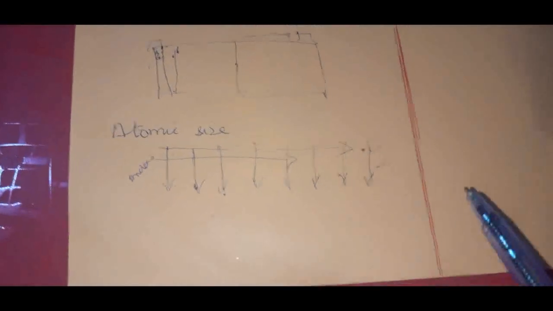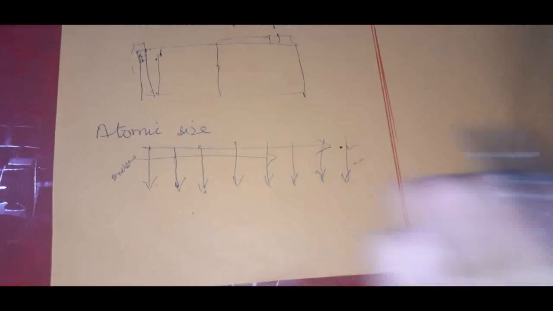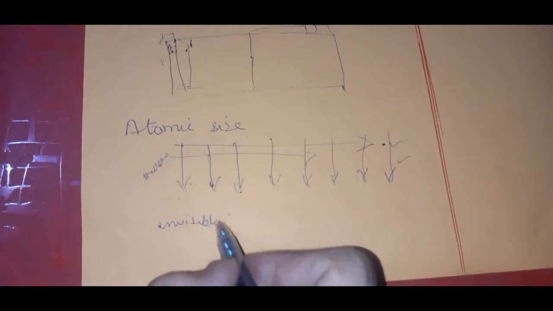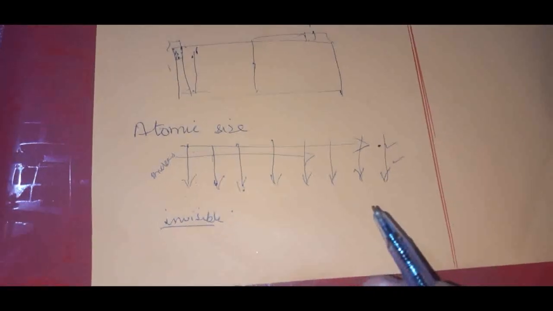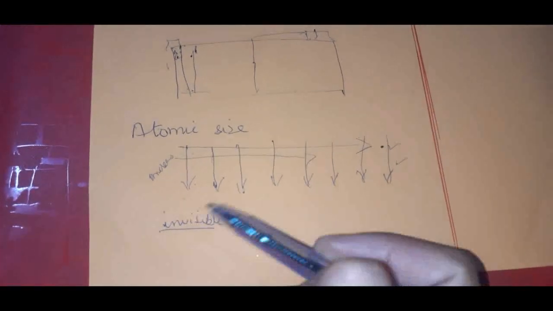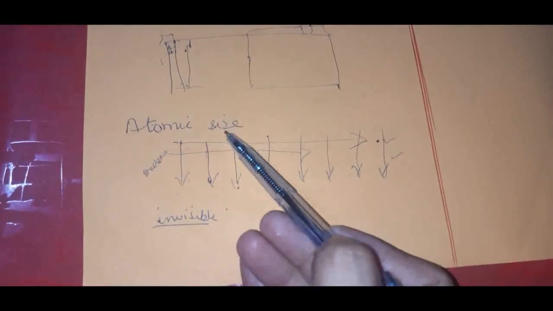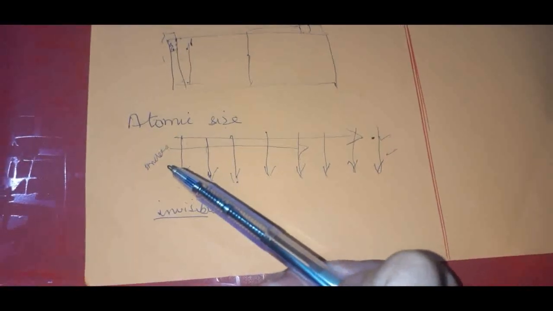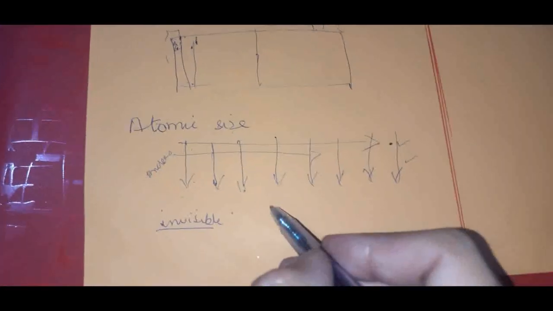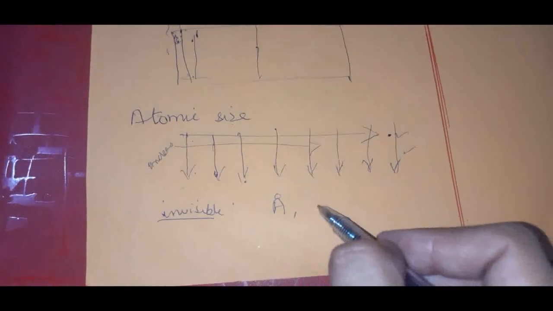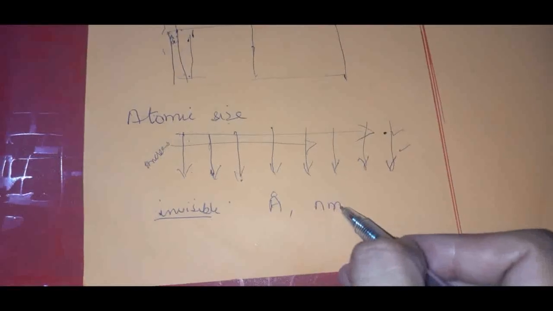And the size of an atom, as we all know, is invisible. We cannot see an atom with our ordinary eyes. So it's very difficult to measure the size of an atom, but yet we do measure it in units of angstroms, in units of nanometers.